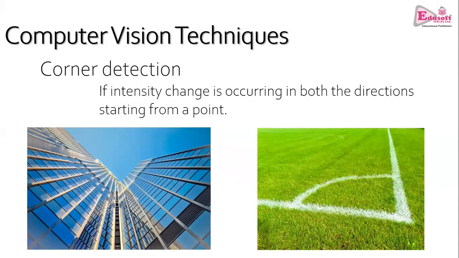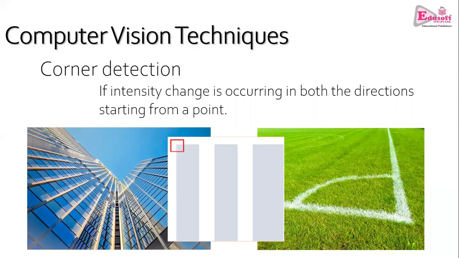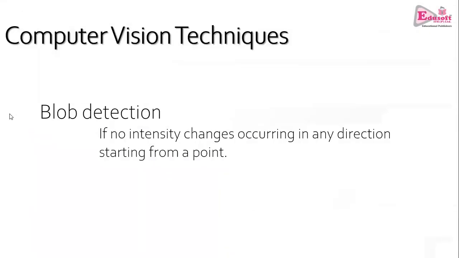Then other than edges, there are corners. Corners are always formed when 2 edges cross each other. So that crossing point gives the hint of a corner. If detection of a vertical edge and a horizontal edge is happening, and during that detection the sudden change in the intensity of the pixel is happening in the vertical direction and also in the horizontal direction, then it gives the hint to the computer that this could be a corner. So corners are detected. These are also helpful in making out the shape of an object in the image.